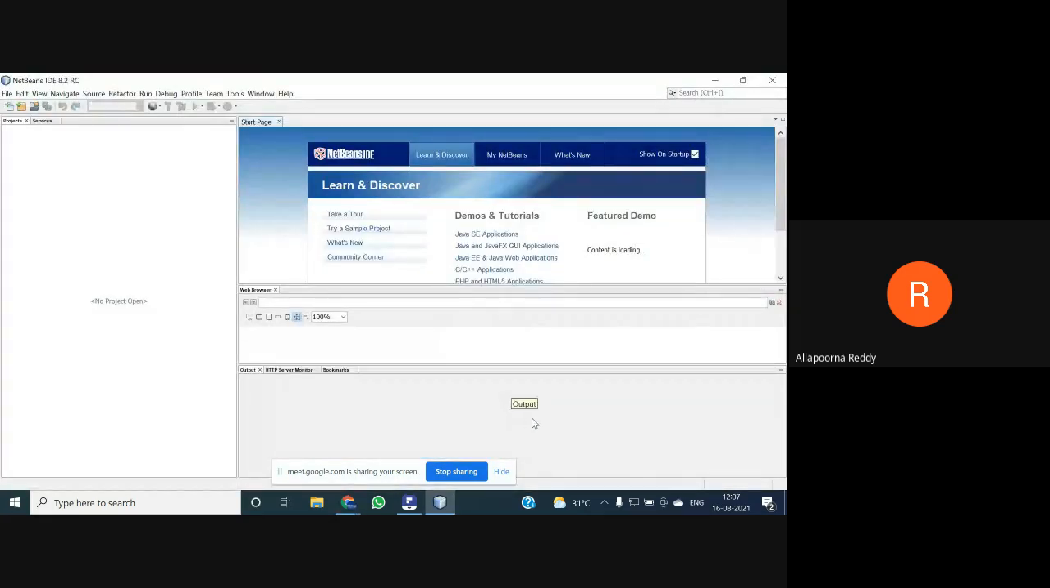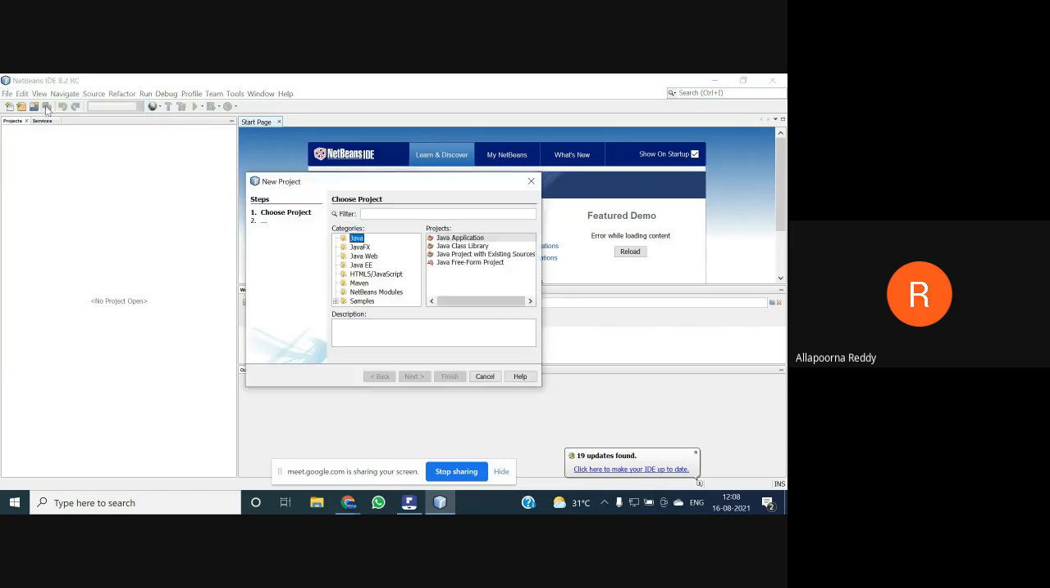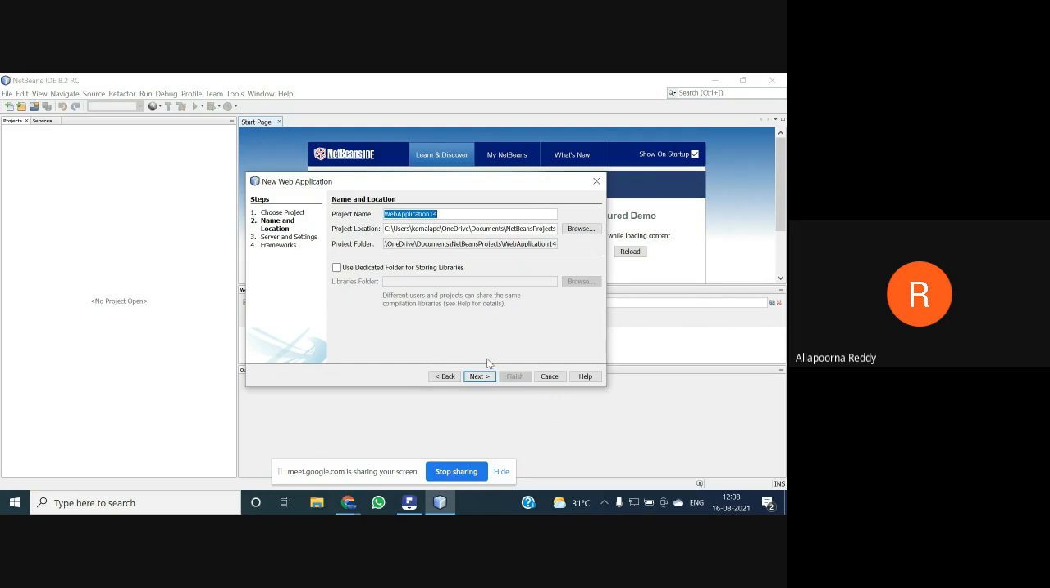Once it is open, if you want to create a new web application, first you select File. You go and select New Project. Then you choose what type of application we are doing. It's a web application, as with servlets, so you need to select Java Web. Then go with Web Application as the next. So go for Next. Then it asks for the project name you want to give.